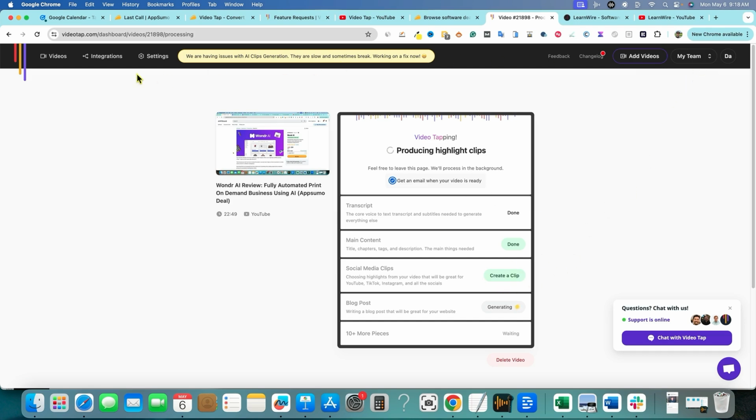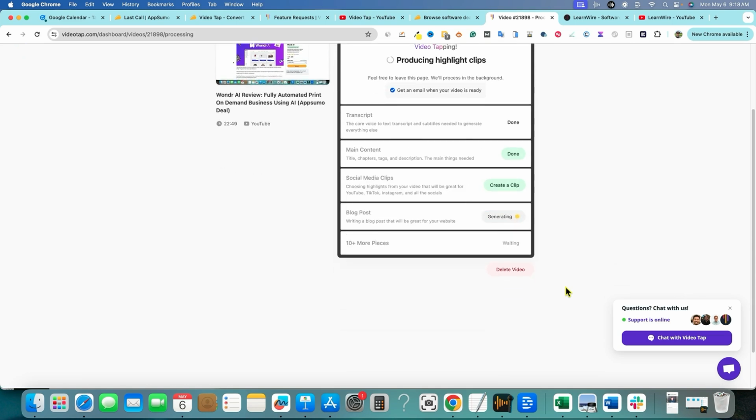I just wanted to go over the navigation bar up here. So you have your integrations over here. You have your settings. And then if you wanted to add your team member, you'd come over here and you would manage team right there as well. Nicely laid out, very easy to follow UI.